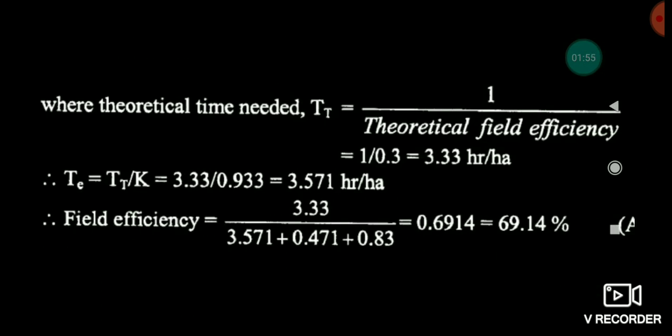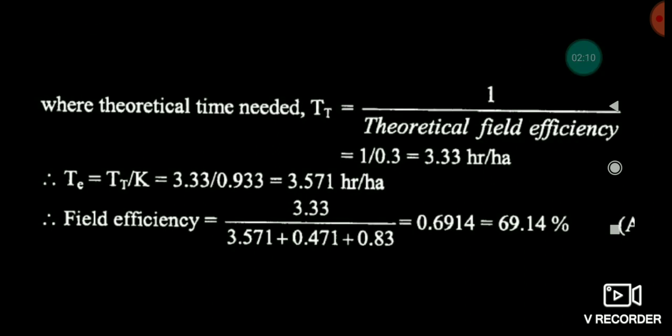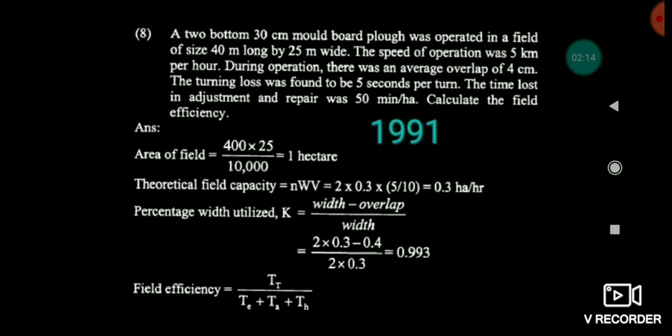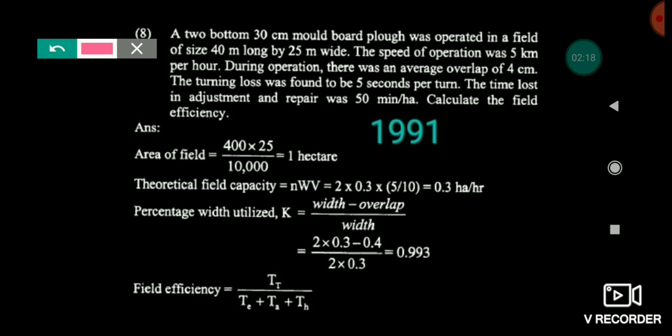Now friends, see here I have calculated the theoretical time needed. Theoretical time is simply 1 by theoretical field capacity. Here we have calculated the theoretical field capacity, 0.3 hectare per hour.